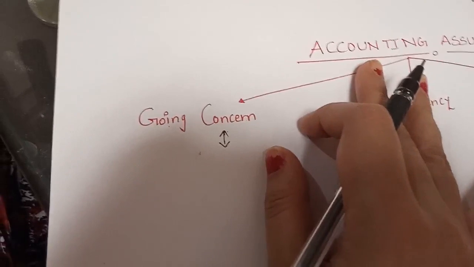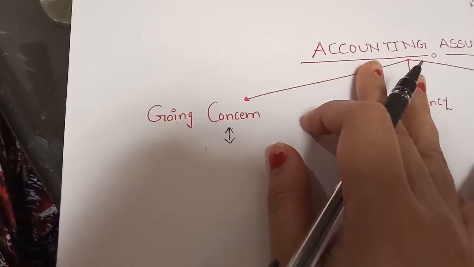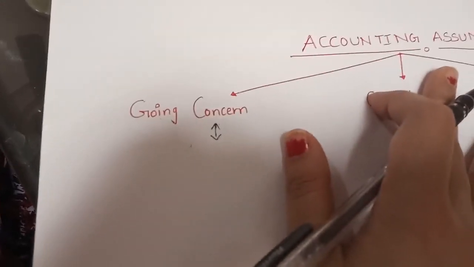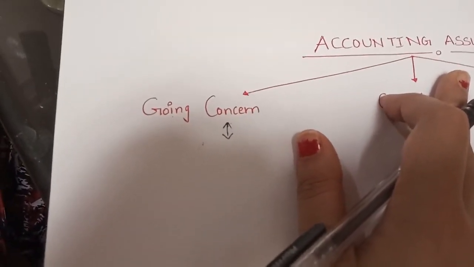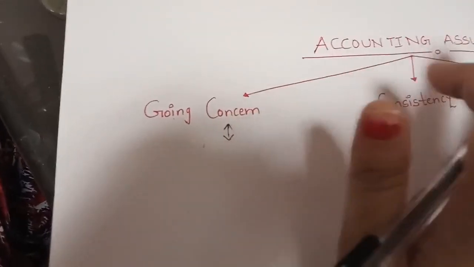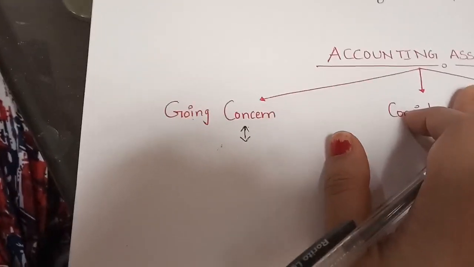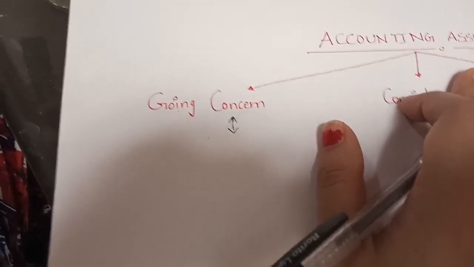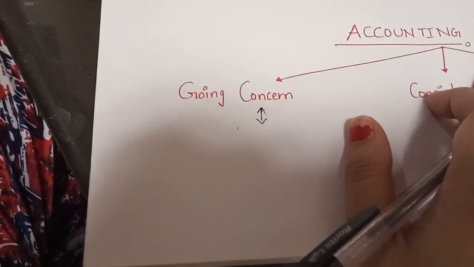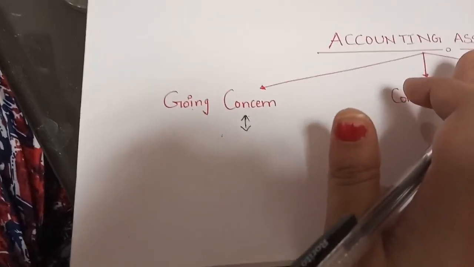No. When we are starting a business, we always assume that our business will run for an indefinite life. जब मतलब जितना हो सके उतना ज़्यादा चले. We don't fix a time for the business that we will run our business for 5 years or some years. We always think that our business will run continuously.